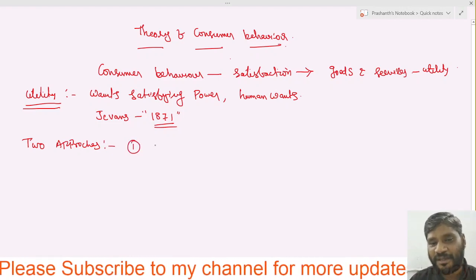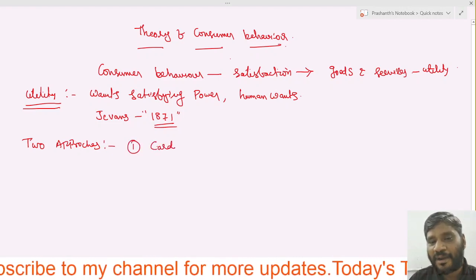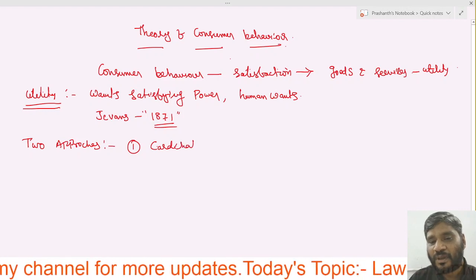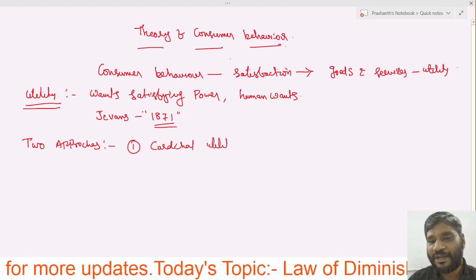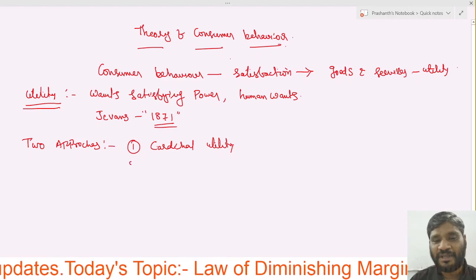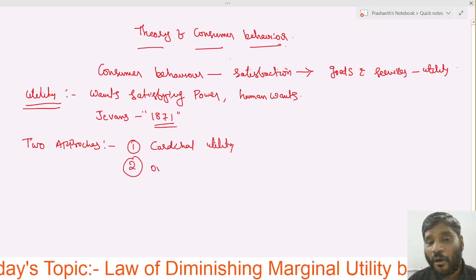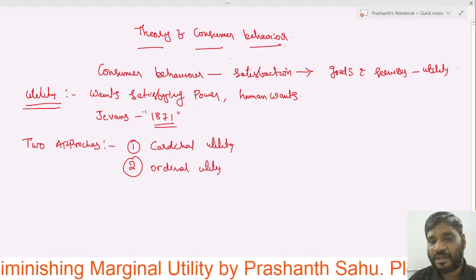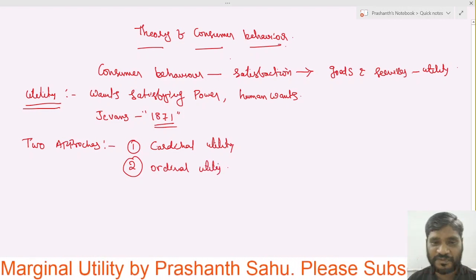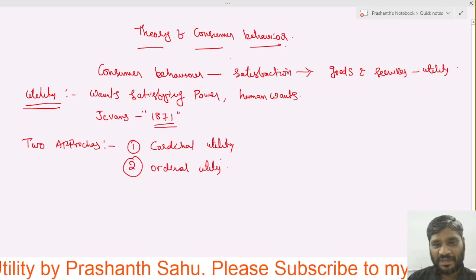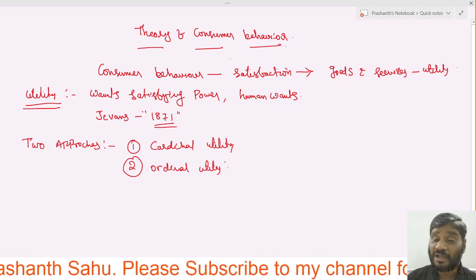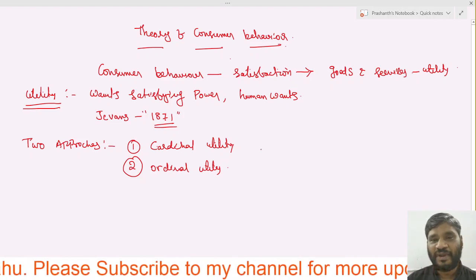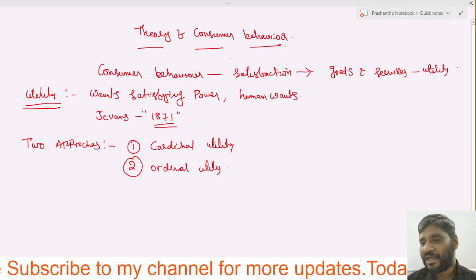Number one is cardinal utility, and the other one is ordinal utility. These are the two approaches which we used to see. So what is cardinal utility? What is ordinal utility? We will discuss this information.